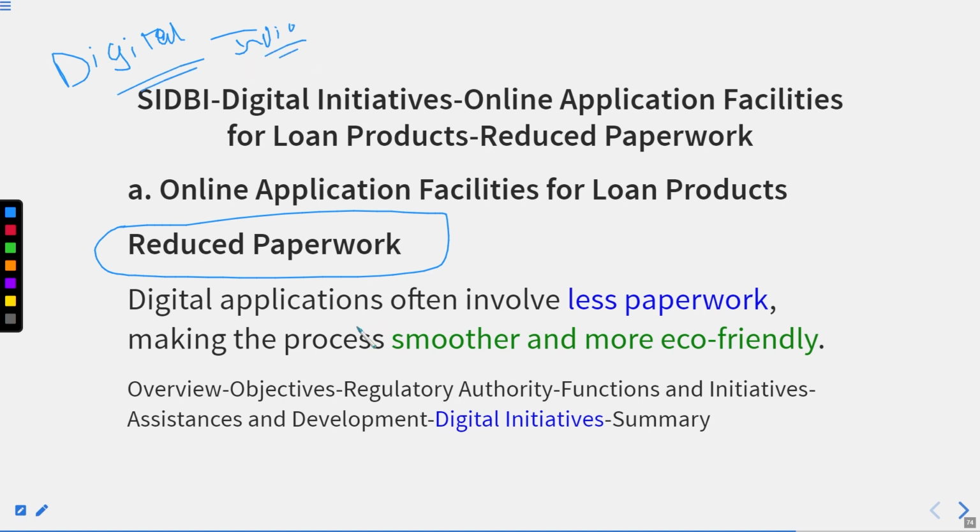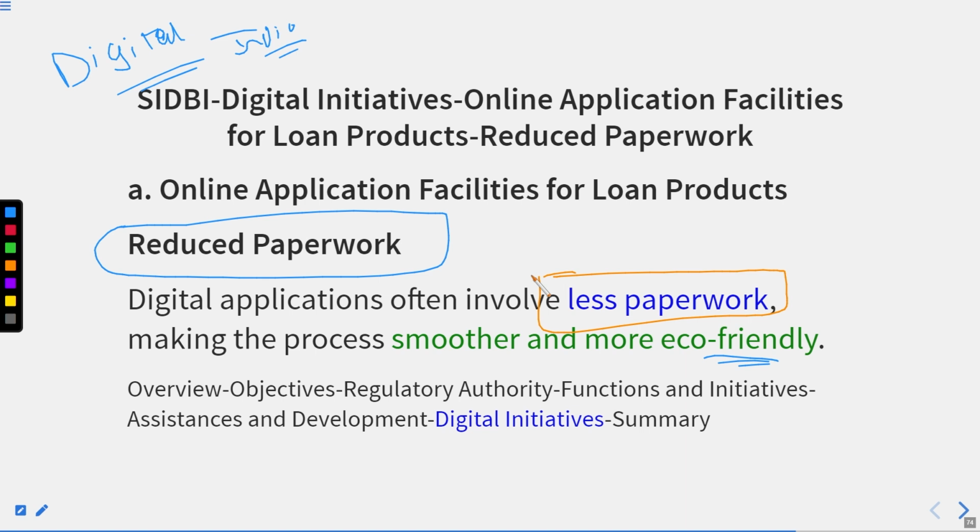Application involves less paperwork, making the process smoother and more eco-friendly. Now, why eco-friendly? Suppose the paper you are using for various things, for application, in the first attempt you couldn't fill the proper details, so you have to throw the paper out. Second attempt something happened, throw out. Third attempt something happened, throw out. Fourth attempt you will be able.